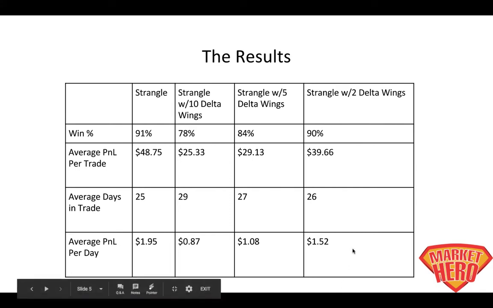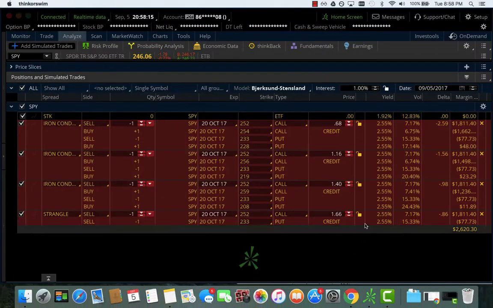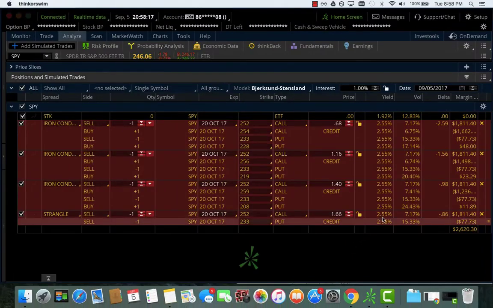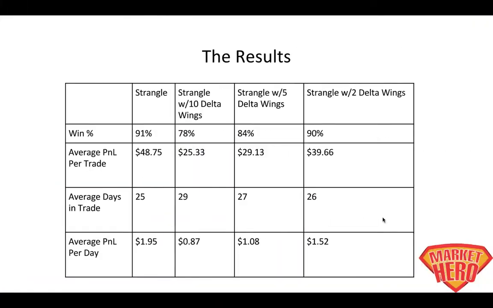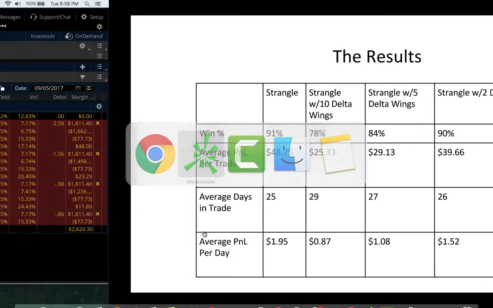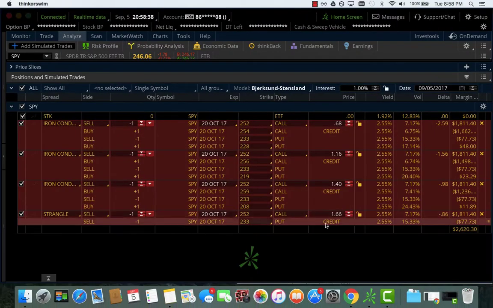So what does this tell us? It tells us that the more money we collect, right, in this case, the best outcome of those defined risks where we're buying the wings is when we bought the 2 delta wings, right? We're right 90% of the time for $1.52 per day. That's 33% better than buying the 5 delta wings, and almost 100% better than buying the 10 delta wings. Why is that? The reason is because we're collecting more money, right?